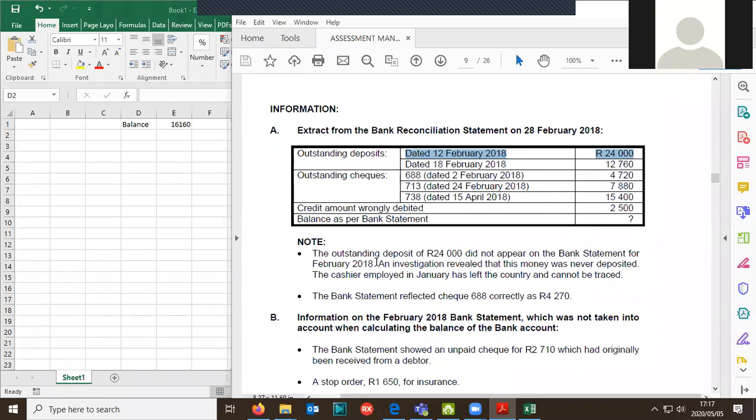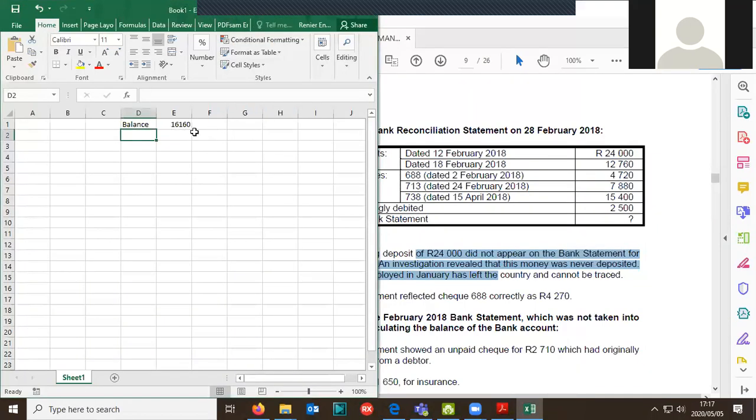Now we found out that that 24,000 is not going to be in the CRJ anymore. So we now have to take it out of this balance. I'm just going to put here the value, stolen money, and I'm going to put there 24,000. But remember, this 24,000 has to come out of the journal.